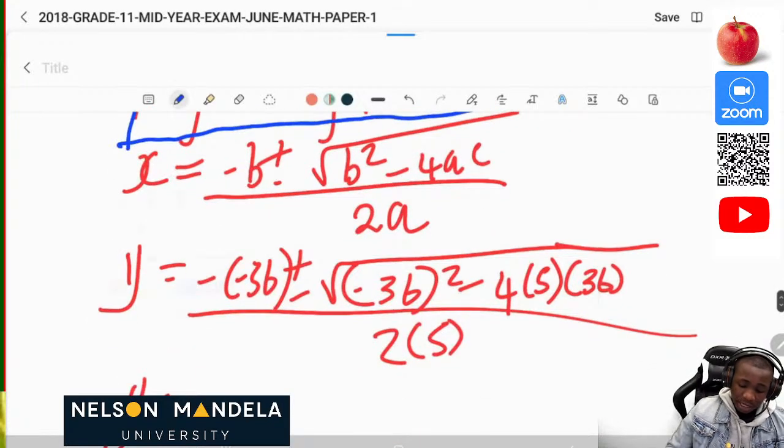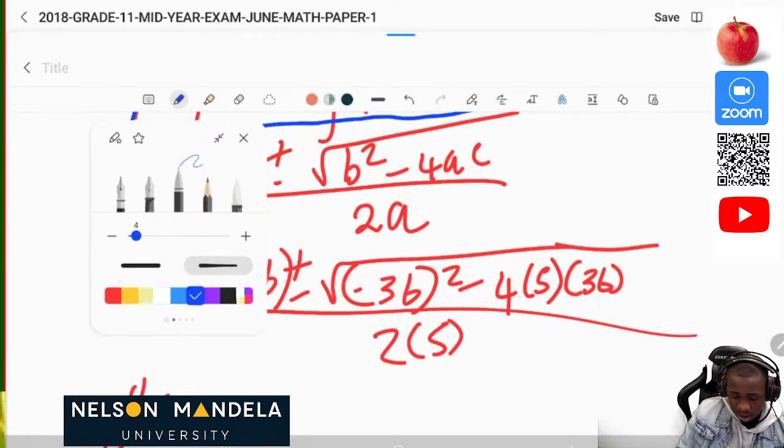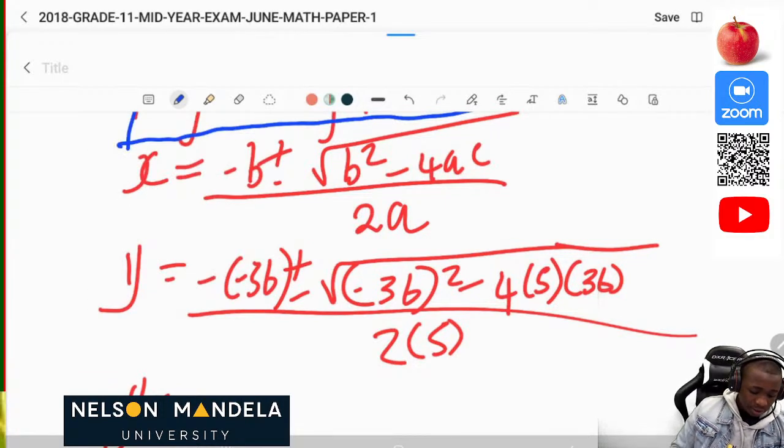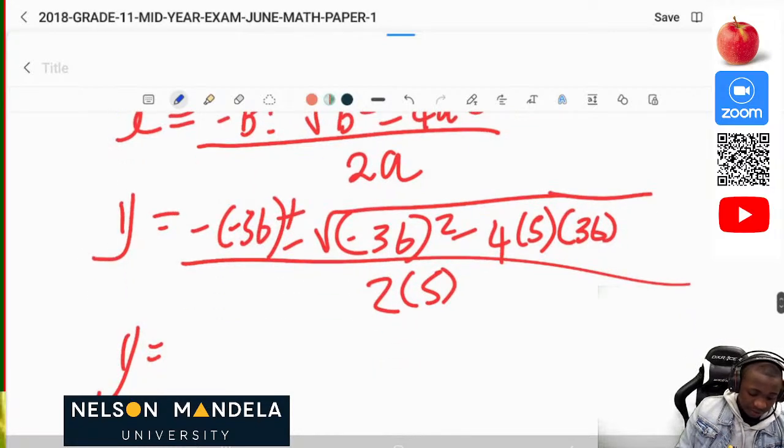Okay, now let's move. Let's use our calculators, guys. Let's all use our calculators so that you can get the y value. So the first y value is y is equal to 6.